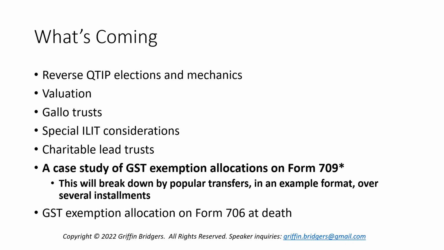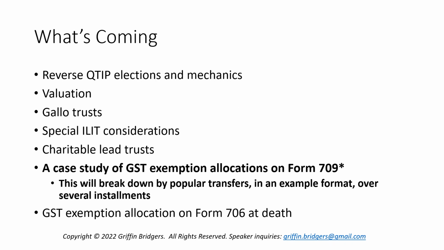And I think that works a lot better when you can look at specific types of transfers, maybe starting with, 1, direct cash gifts. Next, looking at Crummey powers, then going to common types of trusts, like maybe a defective grantor trust or an ILIT, some strategies that might relate to those. Moving on from there to a SLAT, and then ultimately maybe a GRAT or a charitable lead trust, which is going to have its own carve out as you see in what's coming. We'll also talk about, coming up before we get into the case studies, reverse QTIP elections and mechanics, because I haven't covered that in great detail yet.